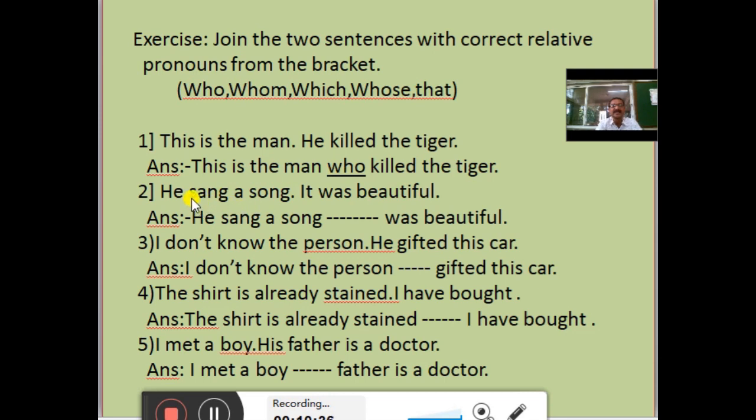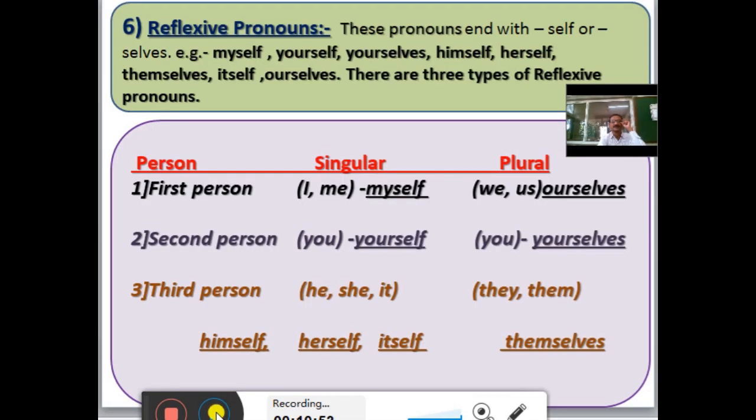Second sentence, he sang a song, it was beautiful. Answer, he sang a song, we can use which. He sang a song which was beautiful. In this way, you read all the sentences and solve this activity. Then we will see reflexive pronouns.